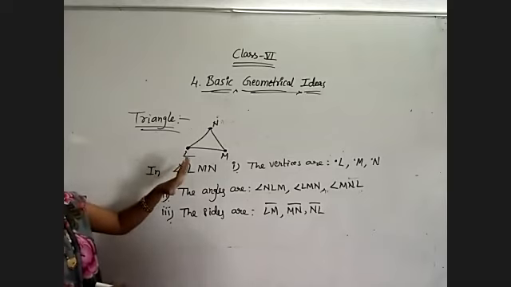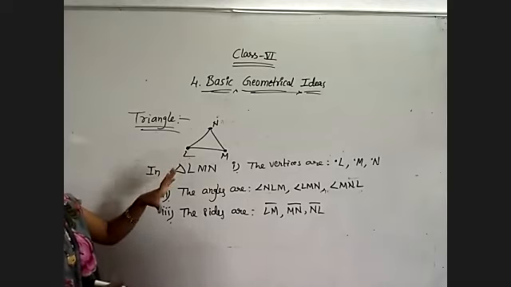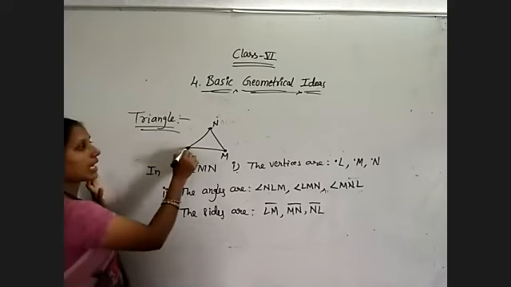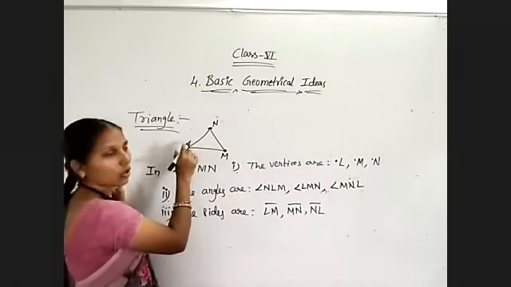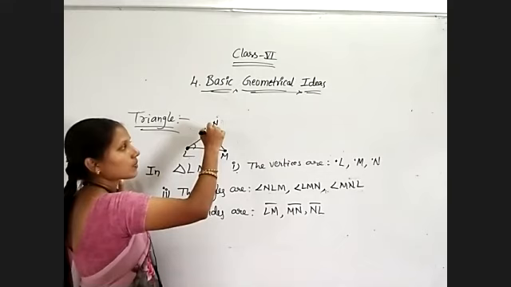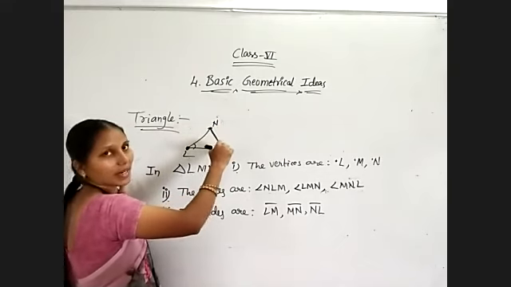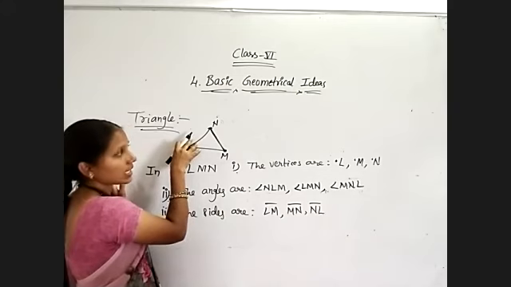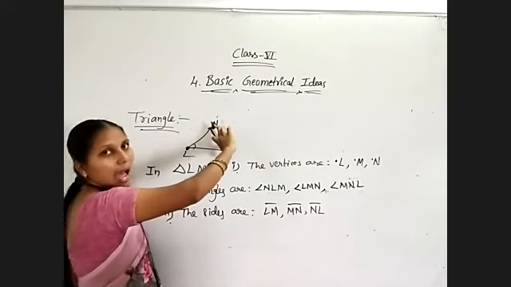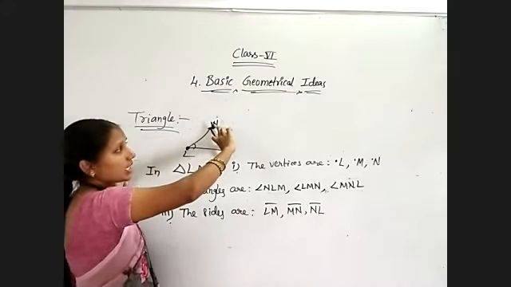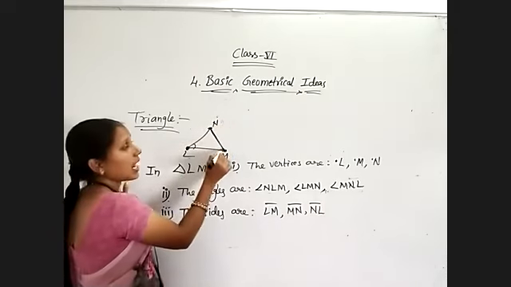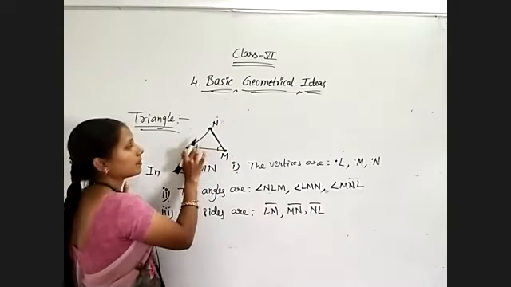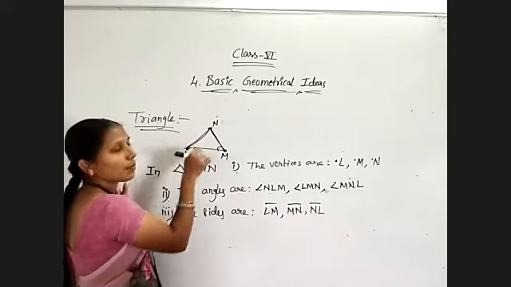Here some more topics we have. We need to find the opposite side. Suppose we take point L. What is this one? We will call it a line segment or side. Yes or no? So for vertex L, MN is the opposite side. And for M, LN is the opposite side.